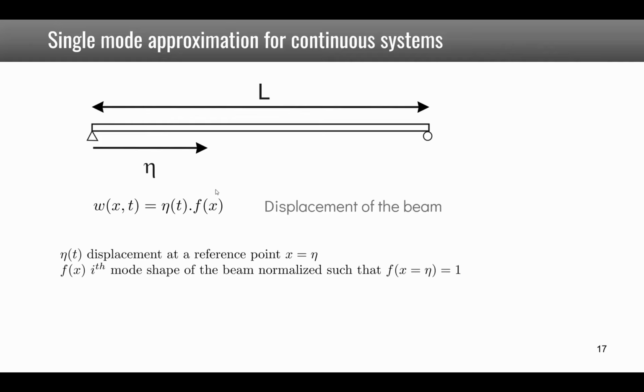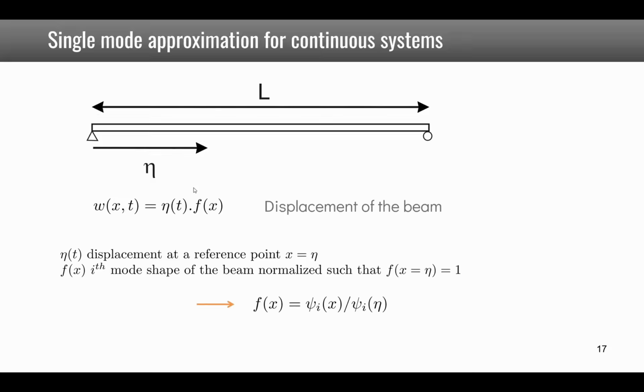Then we would like eta(t) to represent the displacement at a reference point x equal to x_eta, marked here on the figure, and we choose f(x) as the ith mode shape of the beam, which is normalized such that this function is 1 at position x_eta, which ensures that the displacement w(x,t) is equal to eta(t), because f(x) is equal to 1.